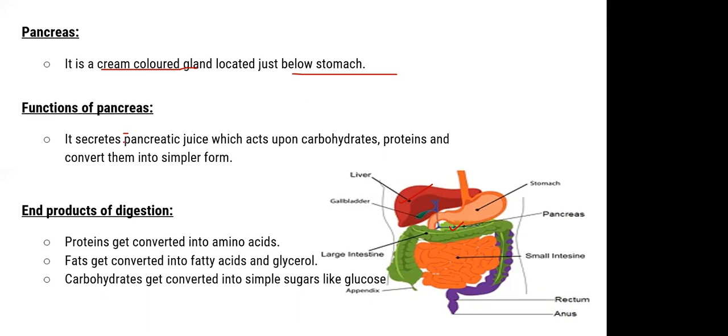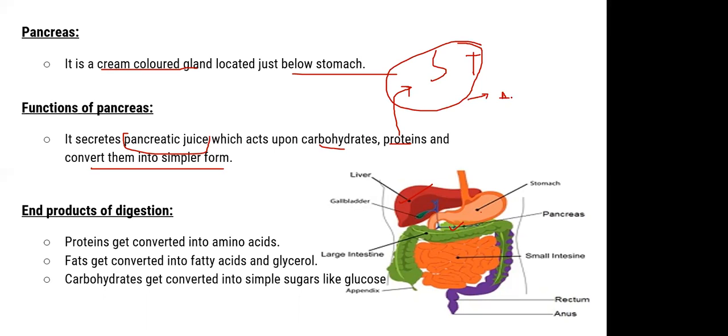It secretes pancreatic juice, which acts upon the carbohydrates and proteins and converts them into simpler forms. Here's a small question I want to ask you. प्रोटीन का डाइजेशन इससे पहले और कहाँ पे हुआ था? Anyone remembers? In the stomach, right? स्टमक के अंदर हुआ था प्रोटीन का डाइजेशन स्टार्ट. प्रोटीन किस में ब्रेक डाउन हो गया था? स्मॉलर सब्सटेंसेस, दैट इज अमीनो एसिड्स के अंदर, राइट?